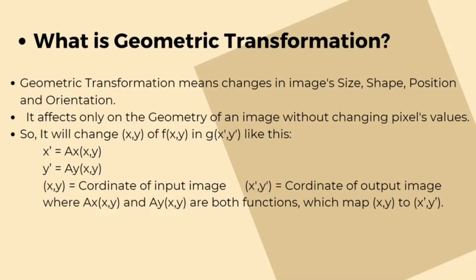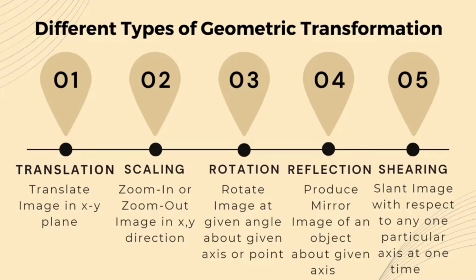In these equations, x and y are both functions which depend upon x and y. It will transform x, y to x dash, y dash, where x, y denotes the coordinate of an input image and x dash, y dash denotes the coordinate of an output image. In this topic, we will learn about mainly 5 types of geometric transformation. It involves translation, scaling, rotation, reflection and shearing.